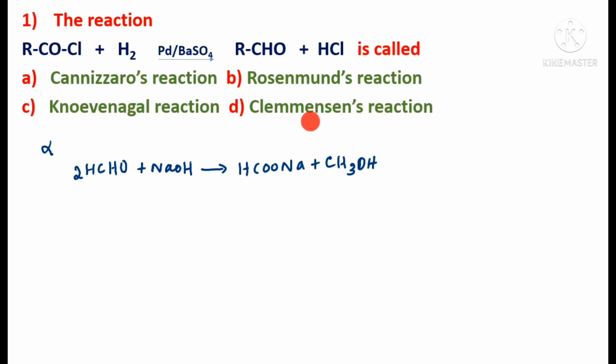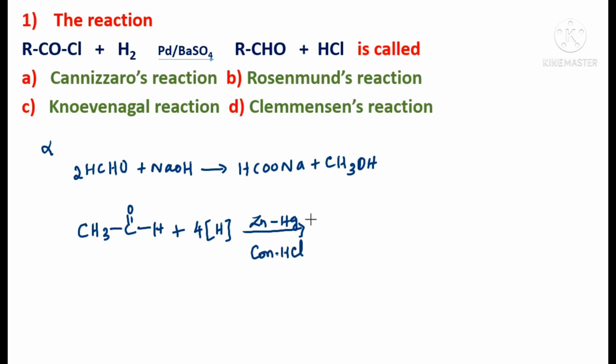What about the next one, Clemmensen's reduction? In Clemmensen's reaction, the aldehydes or the ketones will be converted to hydrocarbons. If we take an example, an aldehyde, CH3CHO, will undergo reduction in the presence of hydrogen, zinc amalgam, Zn-Hg, and concentrated HCl.